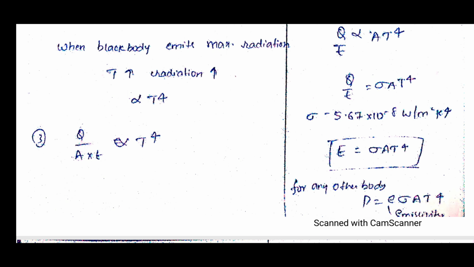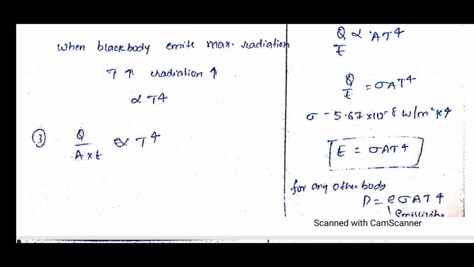If it is any other body, what will happen? That value will be less than the black body, because a black body has the maximum radiation. Whatever other bodies there are, everything will be less than the black body.